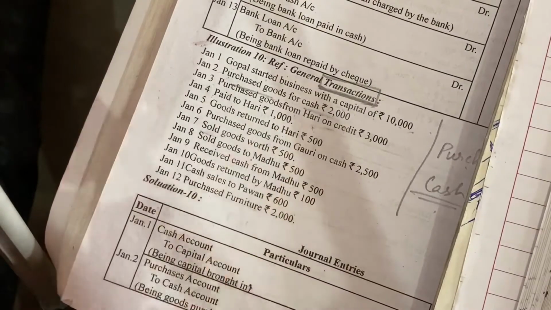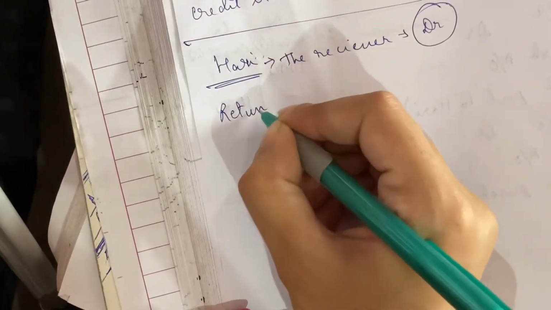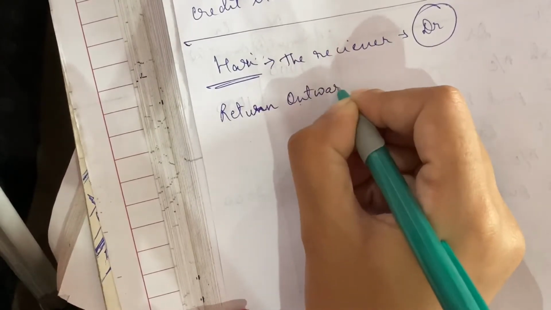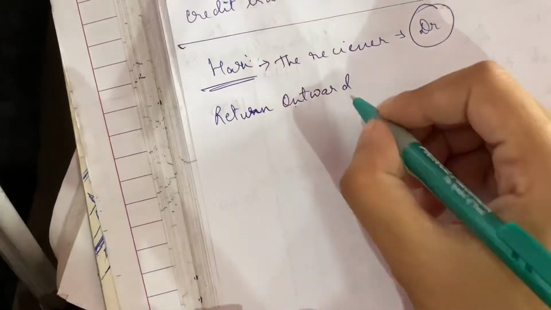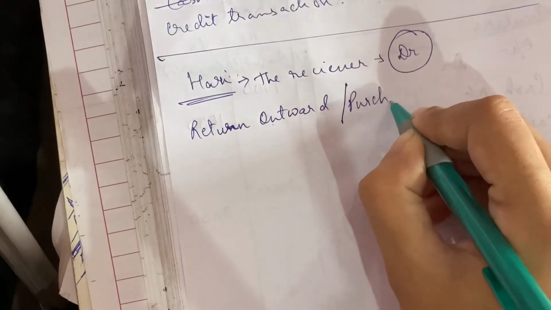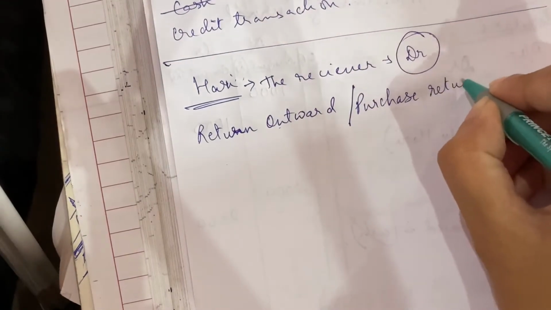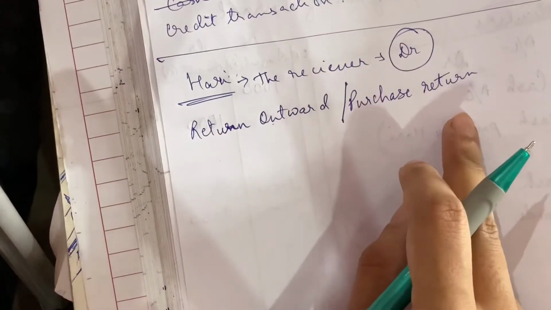Then goods are returned. Goods have gone out. We call it return outward. Okay, when goods go out of your business, return, you have returned it outward. There is also a different word for it, which is called purchase return. क्योंकि return out वही होगा जो तुम खरीदा था. ठीक है, there are two words for this one, purchase return. So instead of return outward, you can write purchase return also.